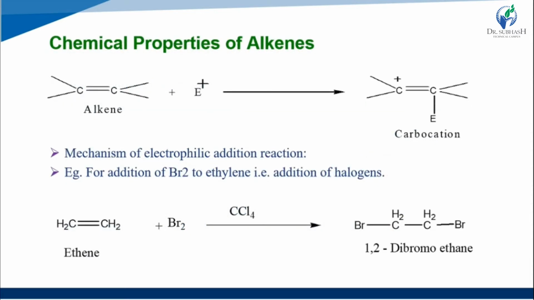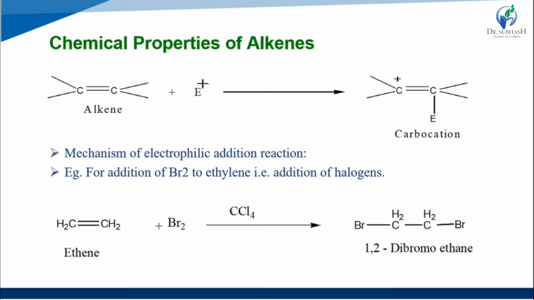In this, we take the alkene plus one electrophile attack, generating a carbocation. One electrophile adds to one carbon, and the positive charge is attached to the other carbon. This is the mechanism of the electrophilic addition reaction. Now we see the mechanism. For an example, Br2 adds to ethylene. We take ethene plus Br2 as the electrophile.